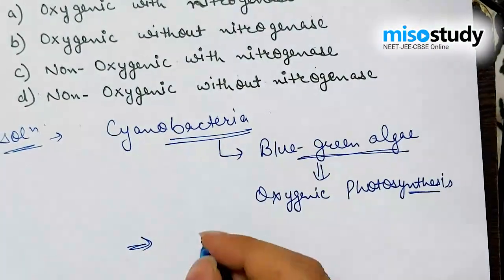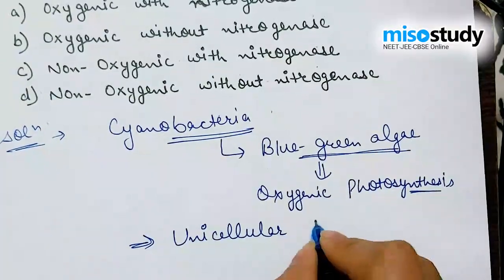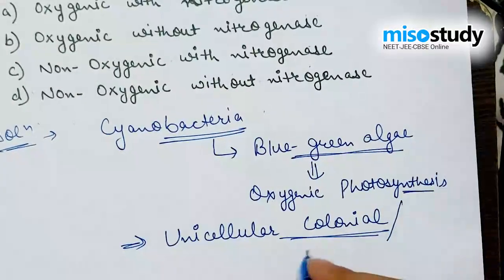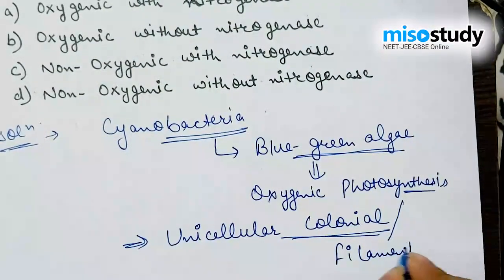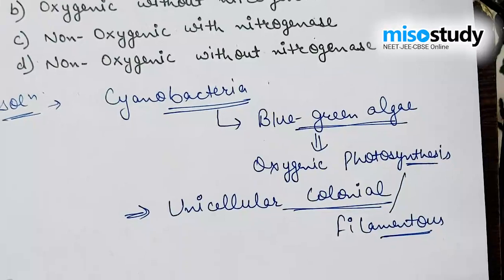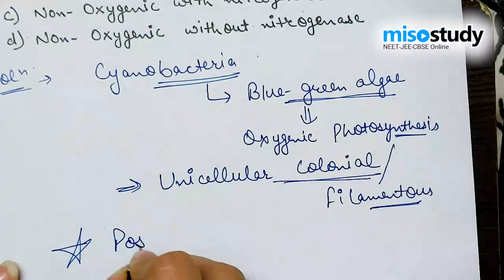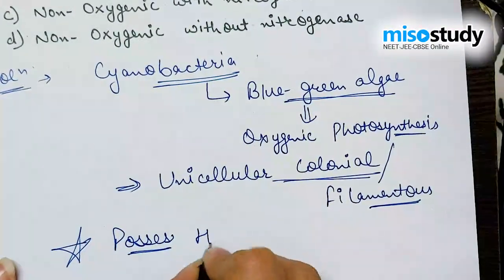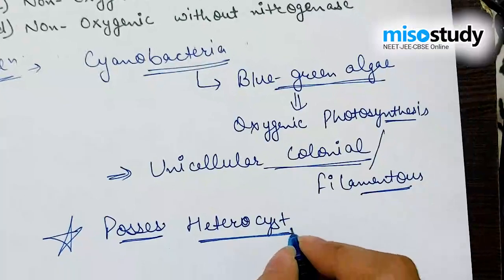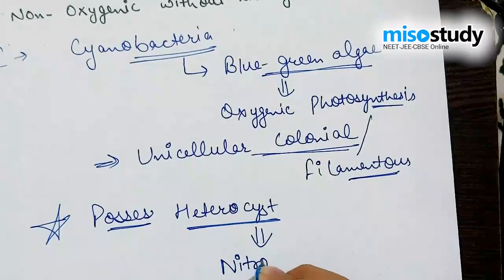These cyanobacteria and blue-green algae are unicellular, colonial, or filamentous in their structure, and they generally possess heterocysts, and that heterocyst helps in performing nitrogen fixation.